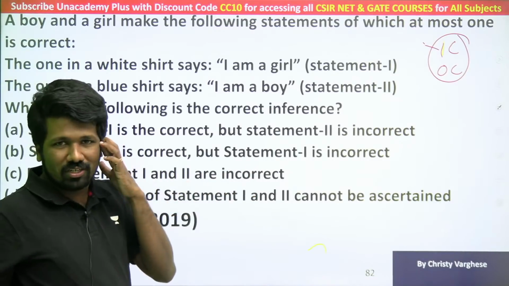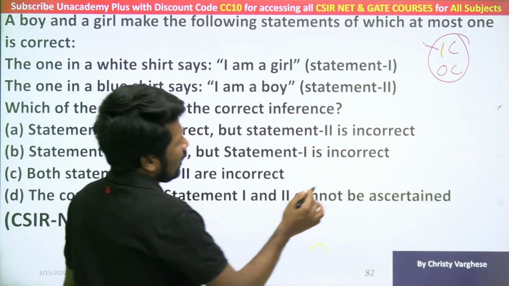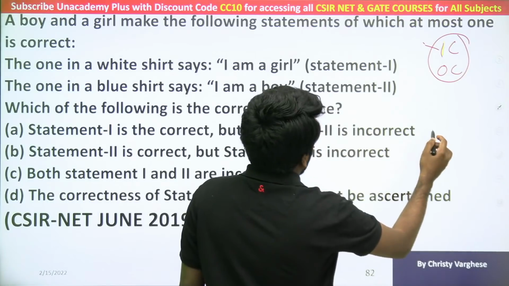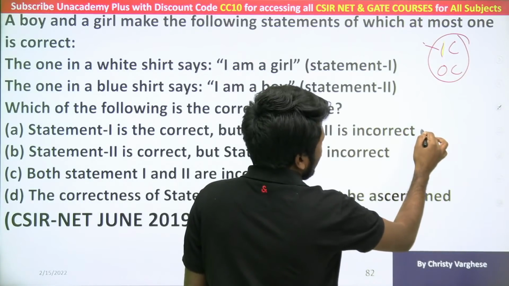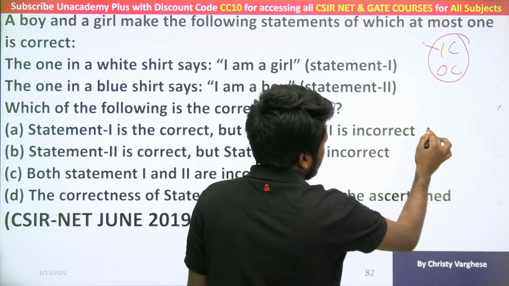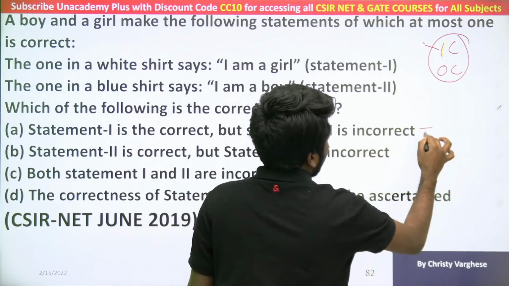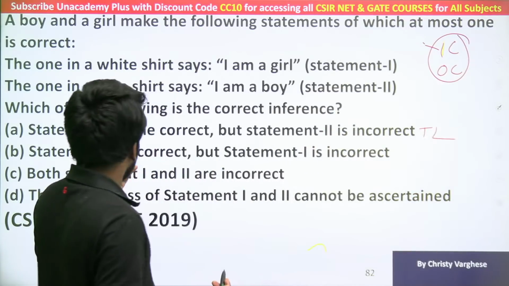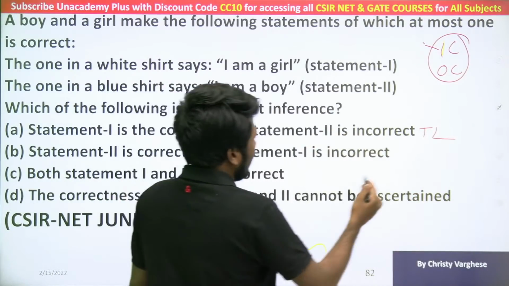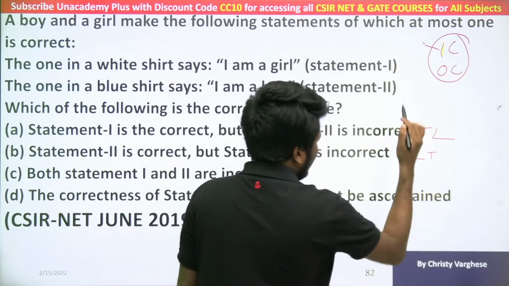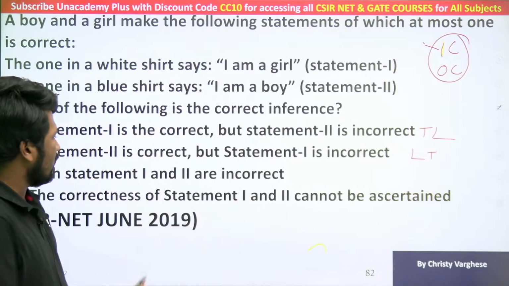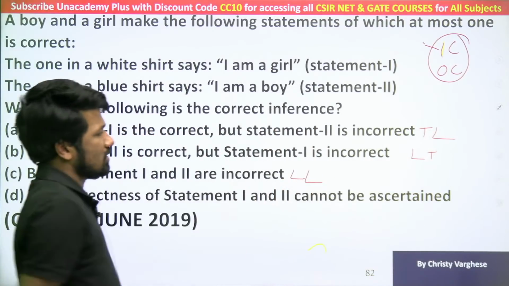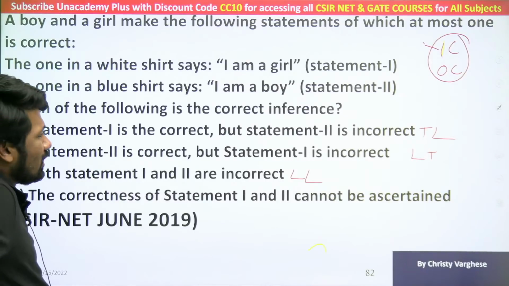That is the third option. First one truth, second one lie. Second one truth, first one lie. So TL, LT, and the third one is the lie-lie case.